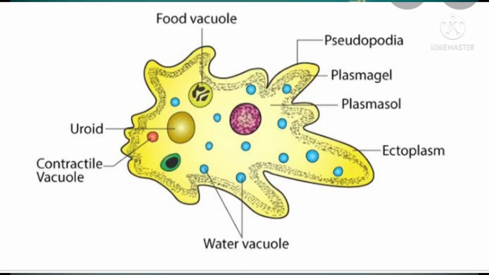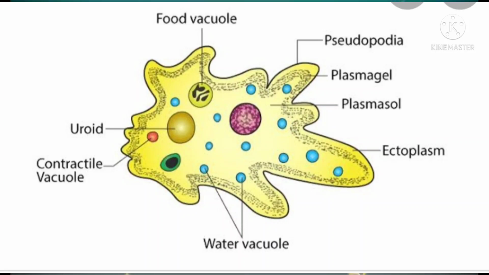Children, next we are going to the examples of holozoic nutrition. The best examples of holozoic nutrition are unicellular organisms. For example, amoeba. See children, amoeba is which kind of organism? A unicellular organism. An organism made up of a single cell is called a unicellular organism. The best example of a unicellular organism is amoeba.